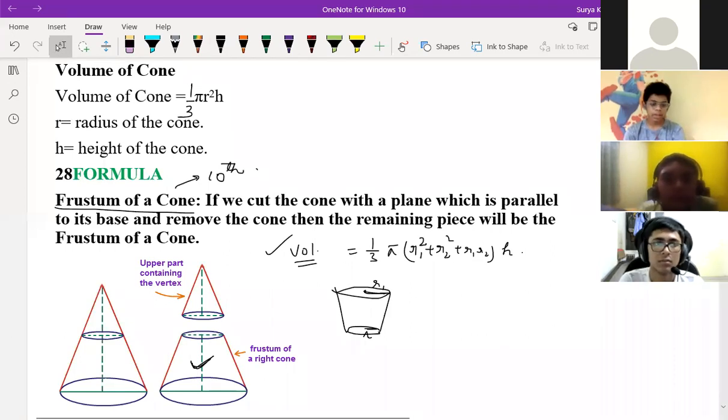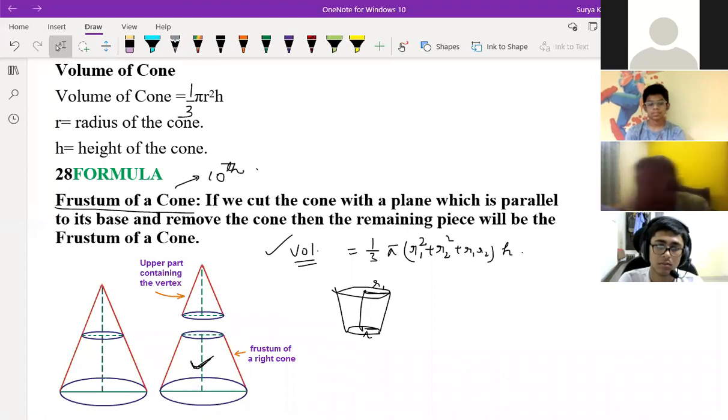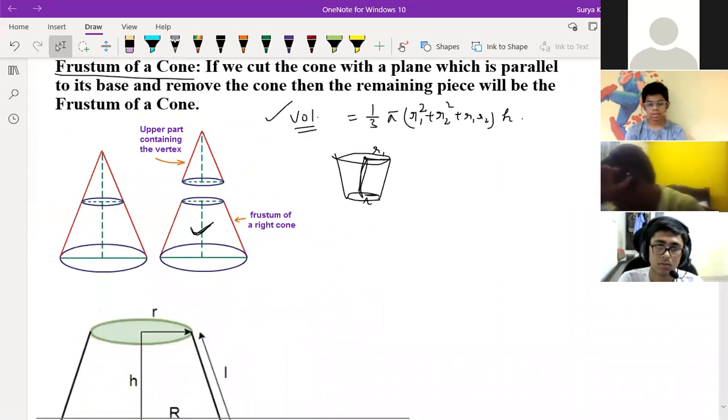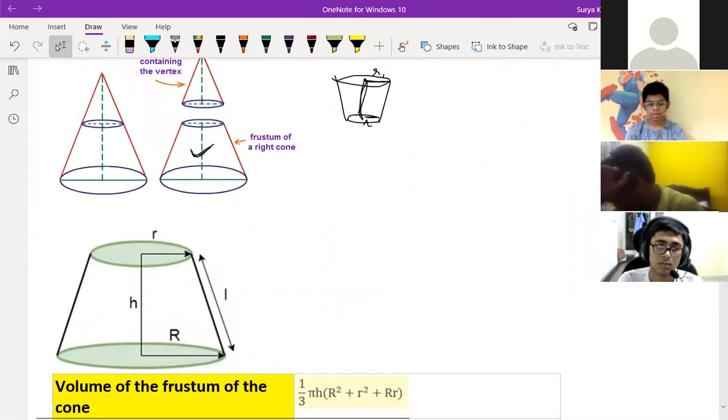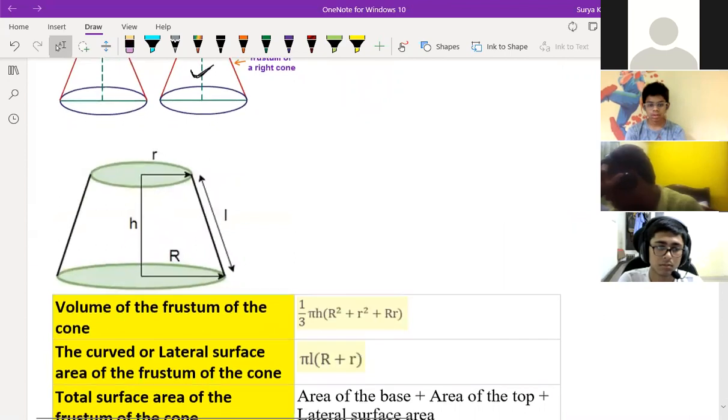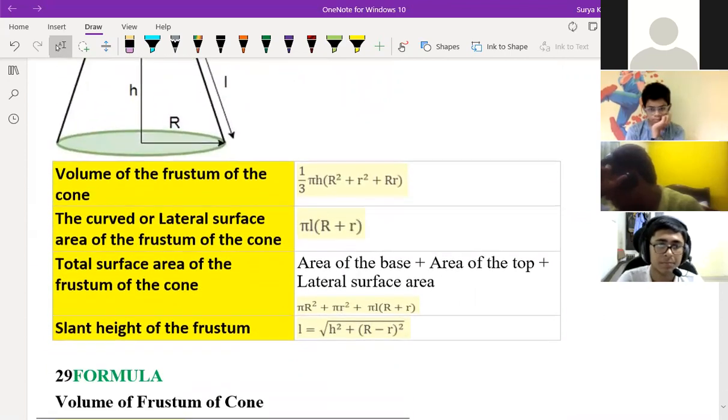Will they give the middle radius? They'll give both radii, top and bottom, yes. And if they don't give the volume, they will give something by which you can find any radius also. So this is the frustum part. No need to remember this.